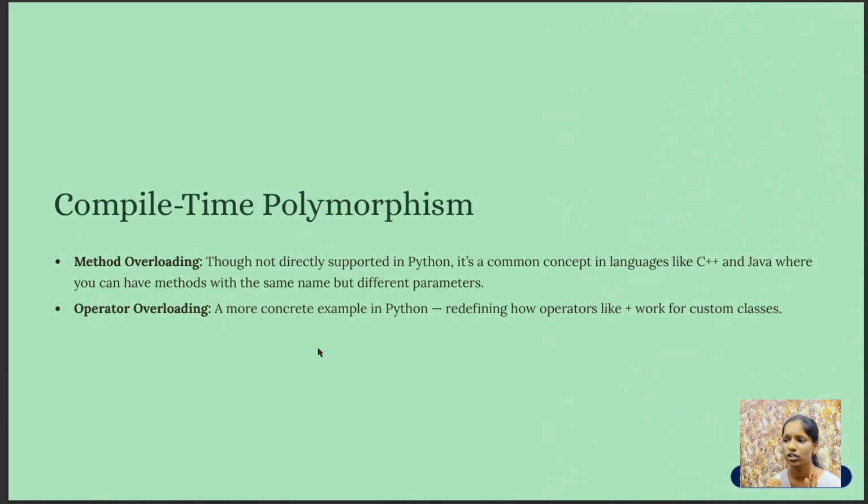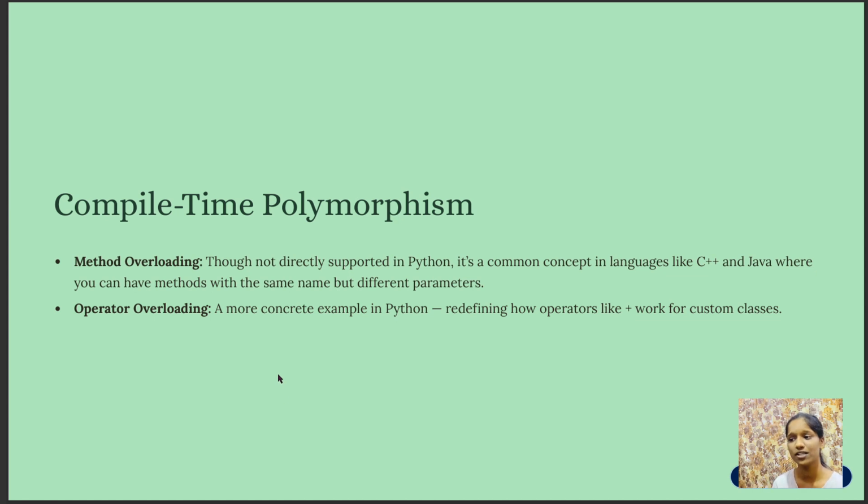In compile time polymorphism, the method that will run is determined at the time of compilation. It includes method overloading and operator overloading. Method overloading is not directly supported in Python, but it's a common concept in C++ and also in Java, where you can have methods with the same name but different parameters. That is, the name of the method will be the same, but a different number or type of parameters is used.